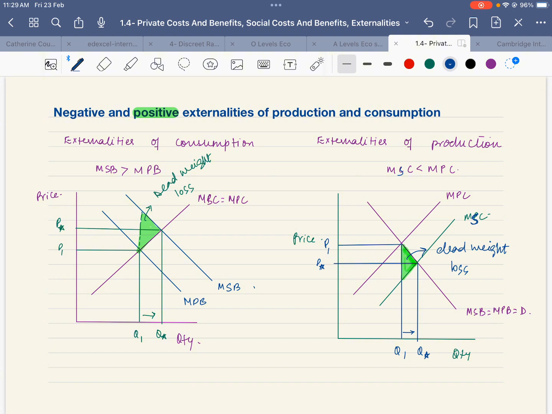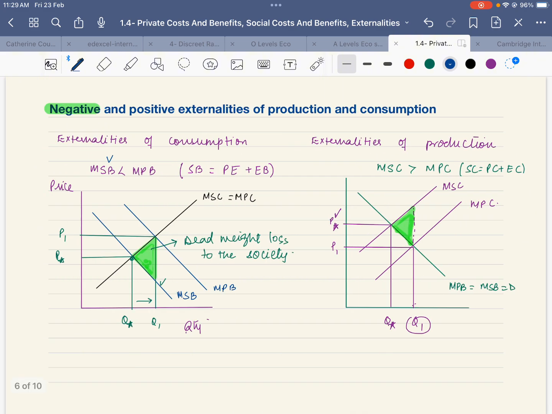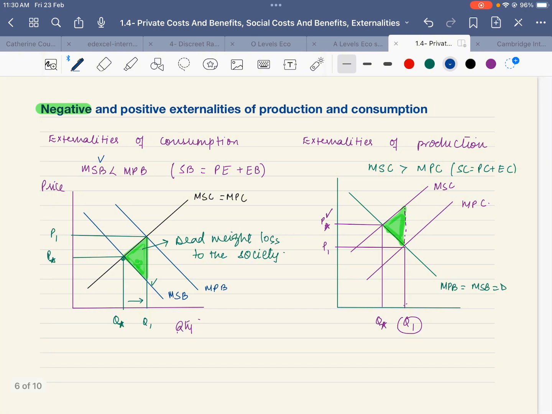In both scenarios, the opposite is happening in positive and negative. When we are talking about externality of consumption, it means nothing is happening to the cost, but benefit curves are moving. When we are talking about externality of production, be it positive or negative, nothing is happening to the benefit, but cost curves are moving.